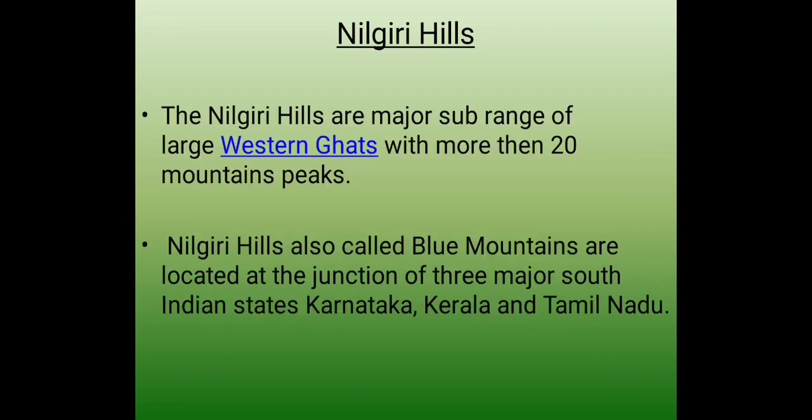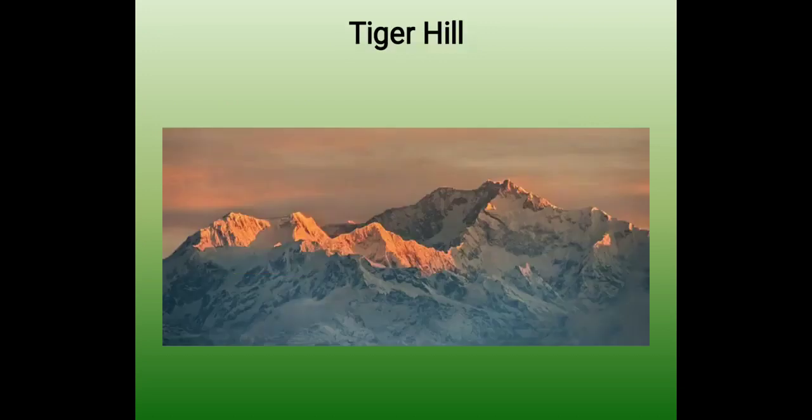Nilgiri Hills. Nilgiri Hills are major sub-ranges of the large Western Ghats with more than 20 mountain peaks. Nilgiri Hills, also called Blue Mountains, are located at the junction of three major South Indian states, that are Karnataka, Kerala and Tamil Nadu.